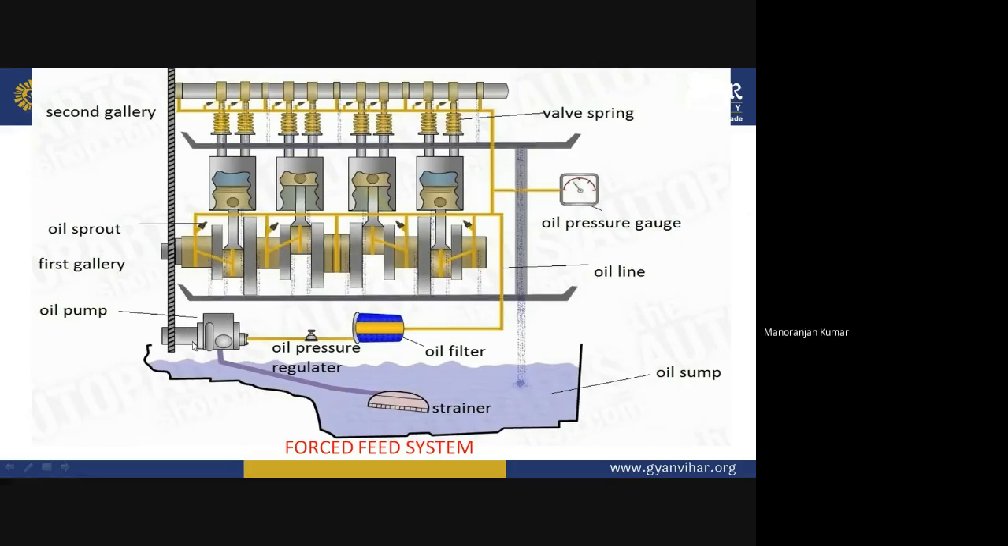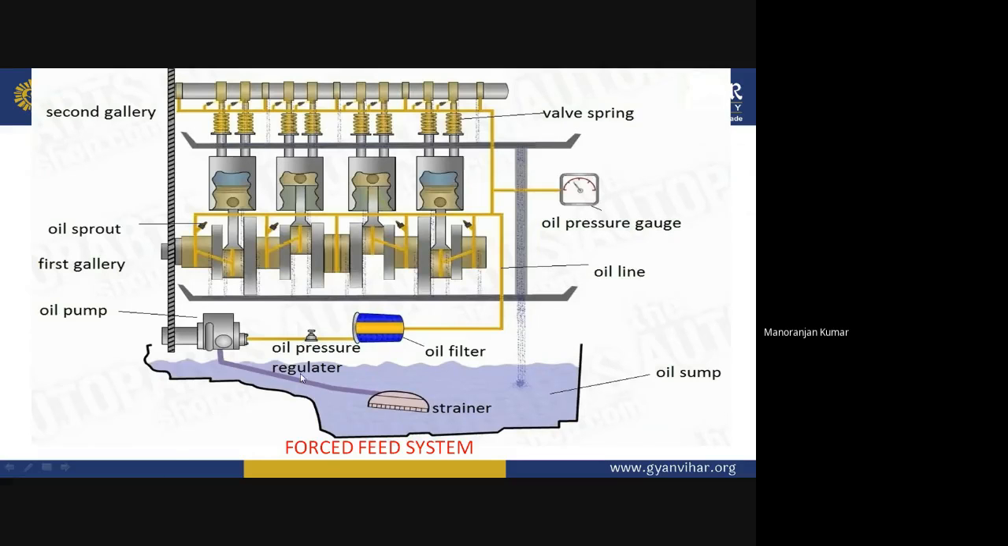Now this is the pump. The use of this pump is to supply the lubricating oil with high pressure to the different components of the IC engine. Now here there is an oil pressure gauge so that you can know at how much pressure the oil is flowing, because this is the force feed system. With the help of pressure, the oil is moving into the different parts of the engine, so you should know the oil pressure at that point.